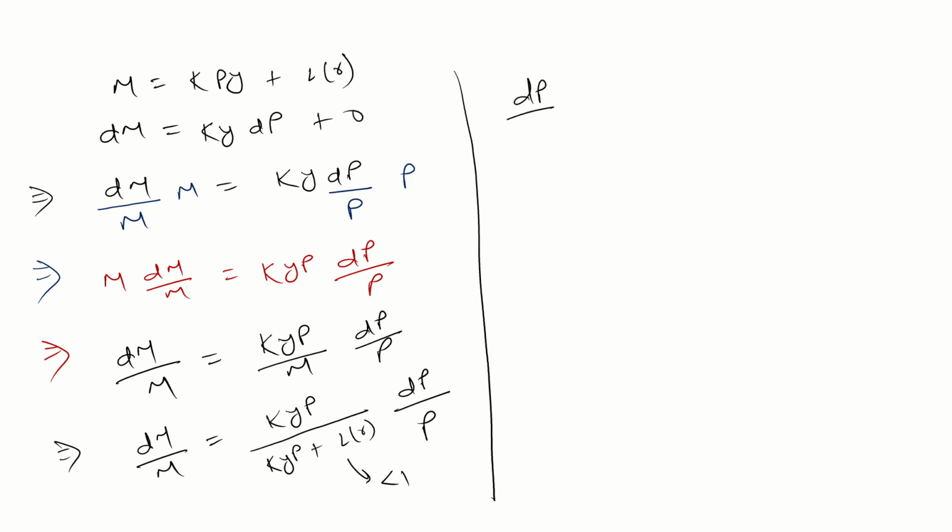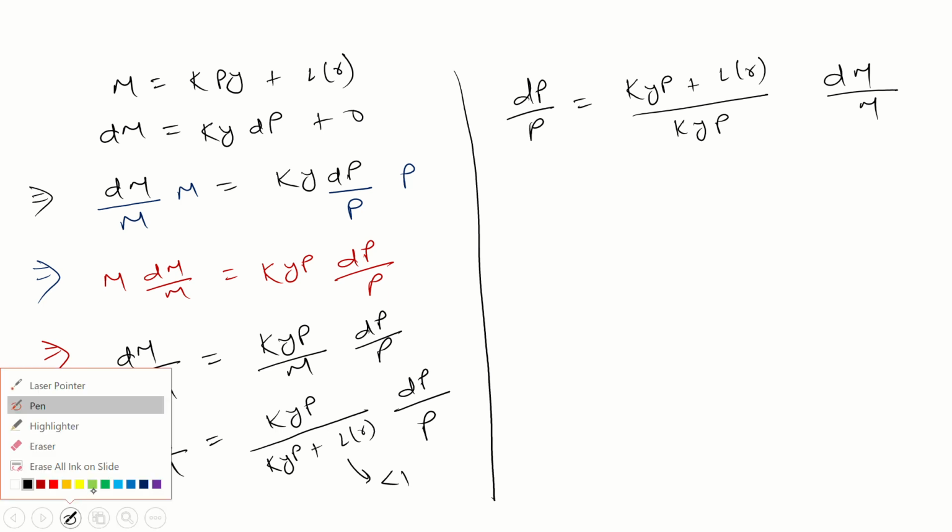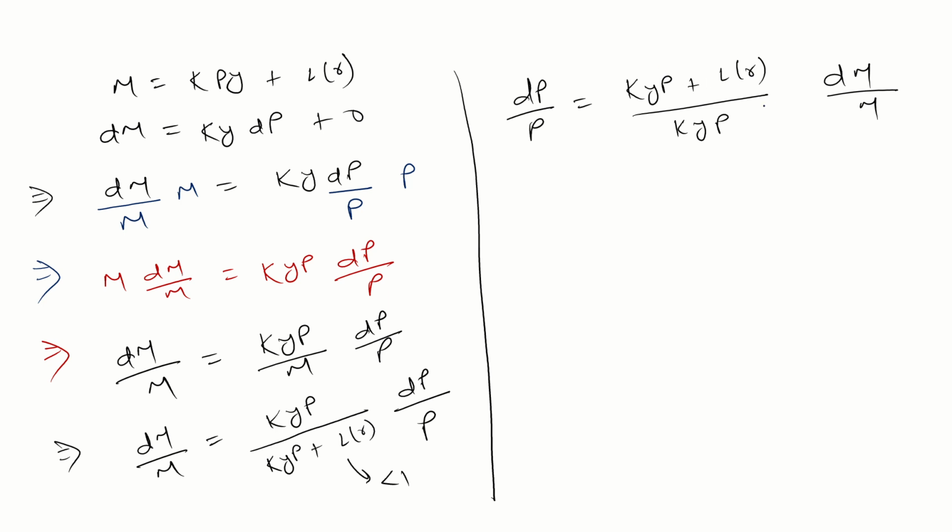Can I write here dP by P is equal to KYP plus L(R) divided by KYP into dM by M. Guys, this term now becomes greater than 1, because this plus this divided by this, KYP plus L(R) divided by KYP, is always greater than 1.